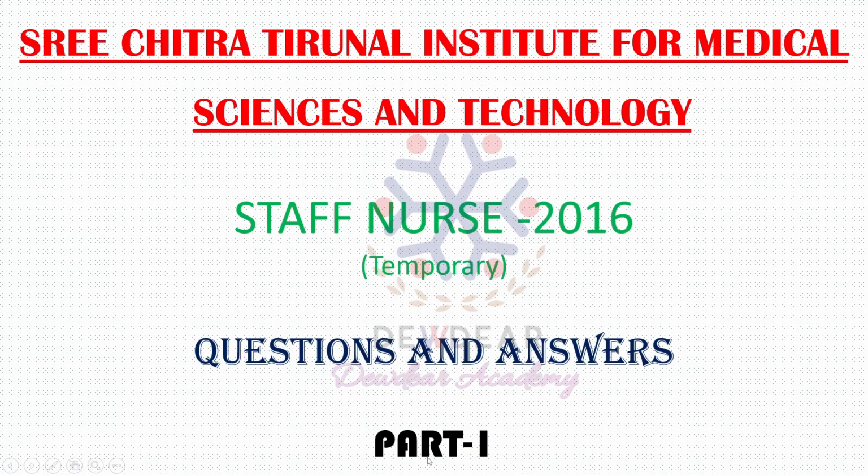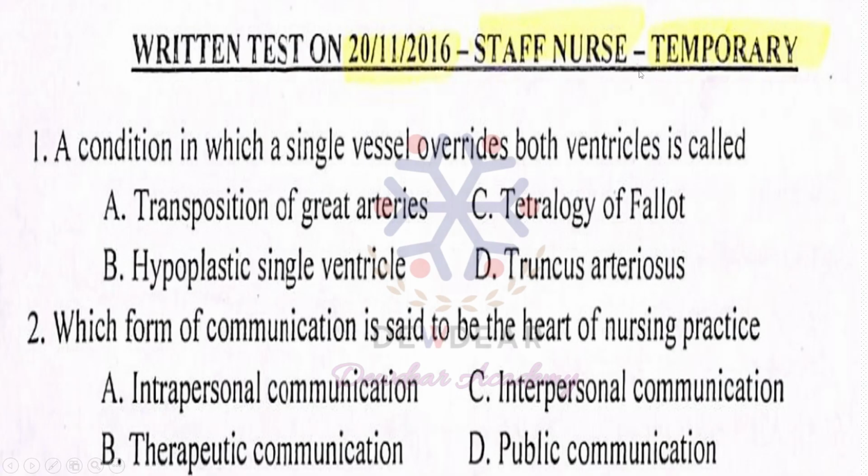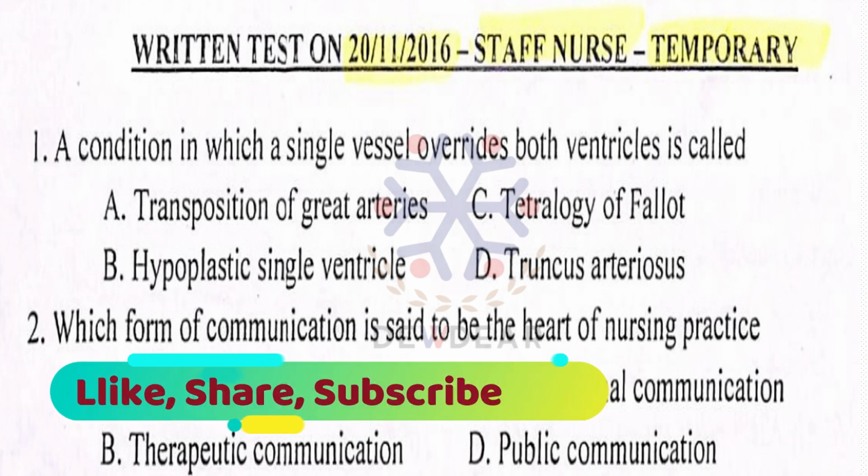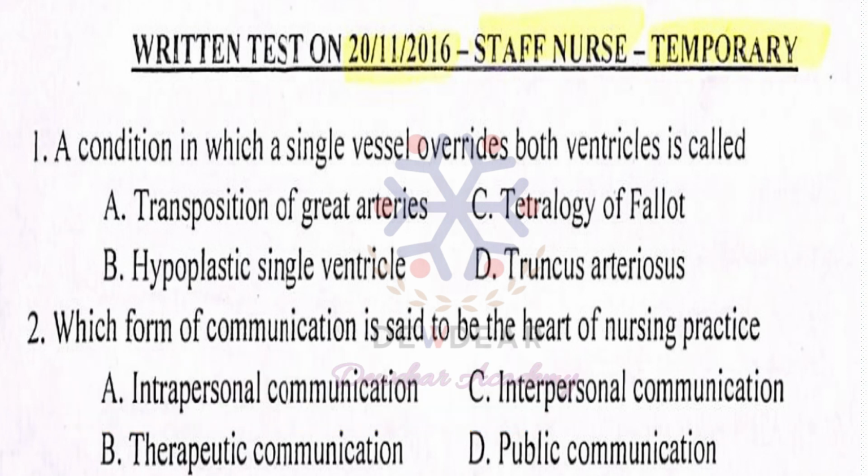So let me start the question discussion. So this is a written test for the 2016 temporary staff nurse post. And the first question is, a condition in which a single vessel overrides both ventricles is called: transposition of great arteries, hypoplastic single ventricle, tetralogy of Fallot, or truncus arteriosus. The question is the condition in which a single vessel overrides both ventricles.